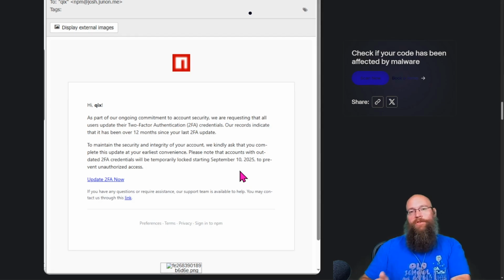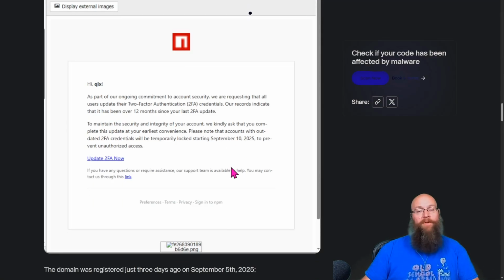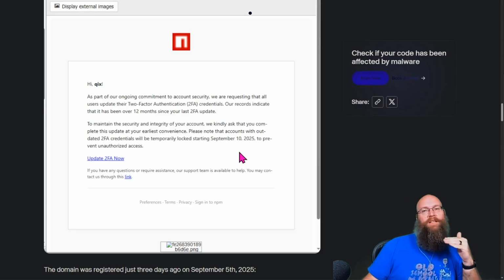Because if you make these phishing emails too urgent, then it's going to start raising suspicions. So that was actually a smart move on their part. I mean, there were several smart moves in here, but that one was particularly good from a psychological standpoint. It tells them, yeah, you've got to do this quickly, but not super quickly. So you give them a little bit of time to maybe think it's not a rush job.